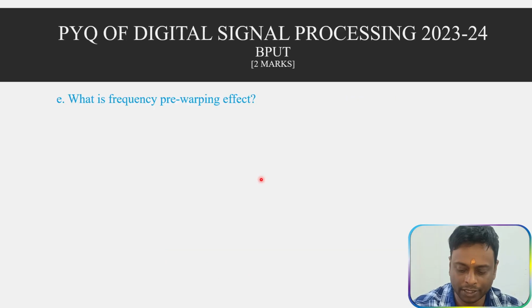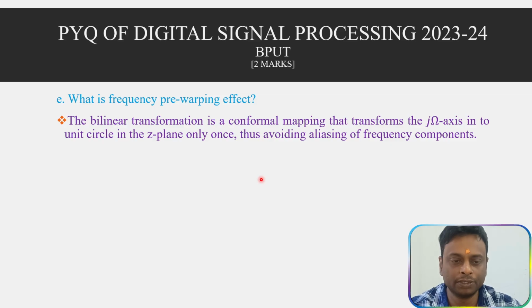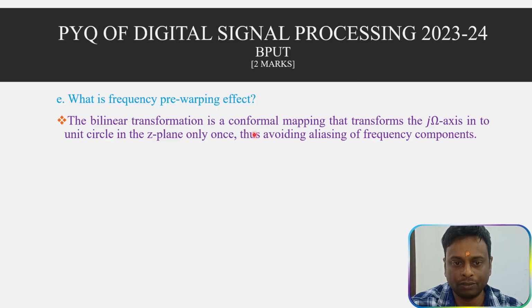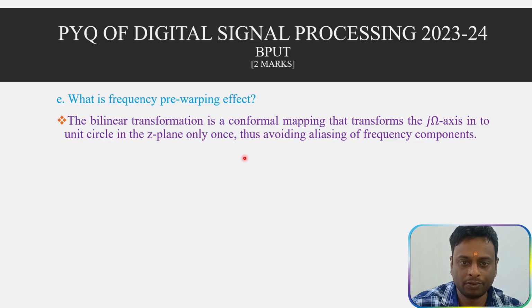So next question is what is frequency warping? Frequency pre-warping effects. You can see in the bilinear transform, this is used when we design the IIR filter. What we are doing is mapping from the j omega axis into the unit circle in the Z domain. Basically, we are mapping from analog to digital domain.